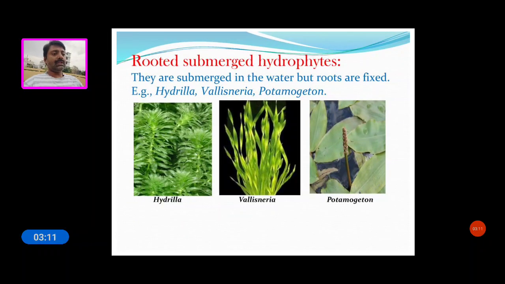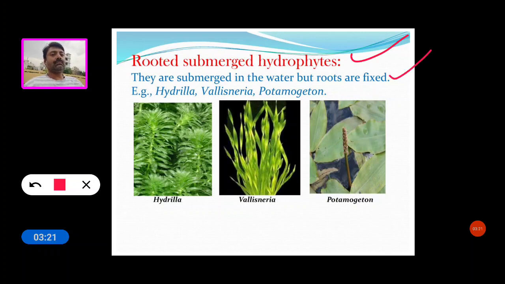Next, the third one is the rooted submerged hydrophytes. They are submerged in the water but the roots are fixed. For example, Hydrilla, Vallisneria and Potamogeton. These are good examples of rooted submerged hydrophytes.